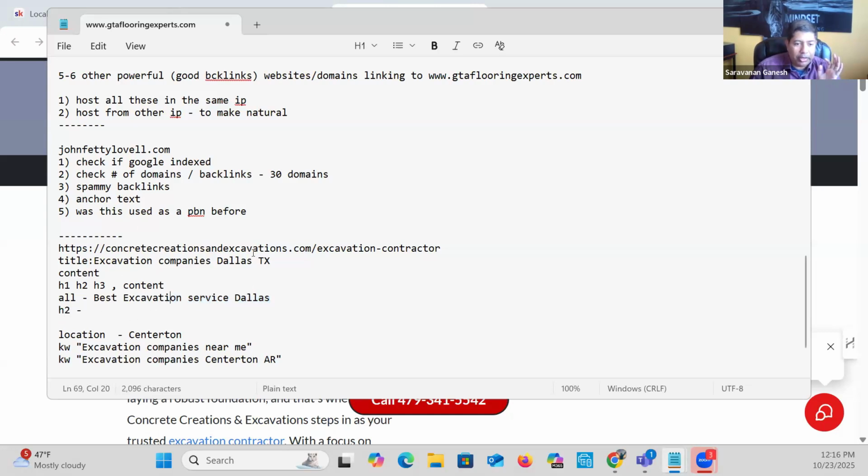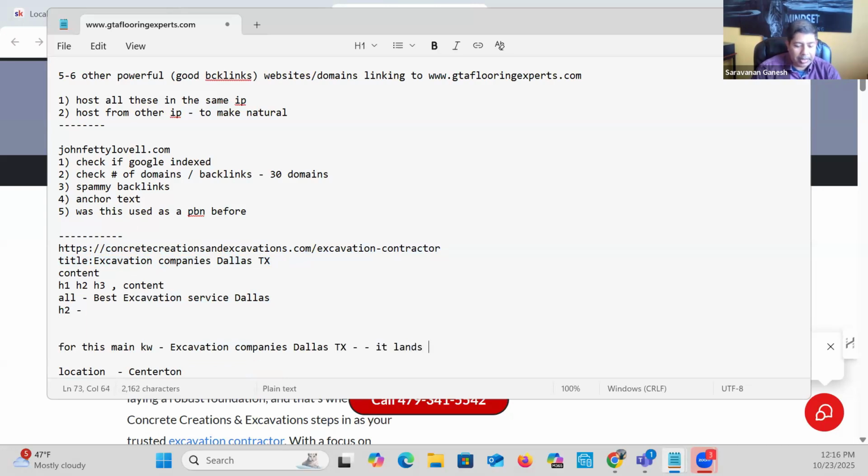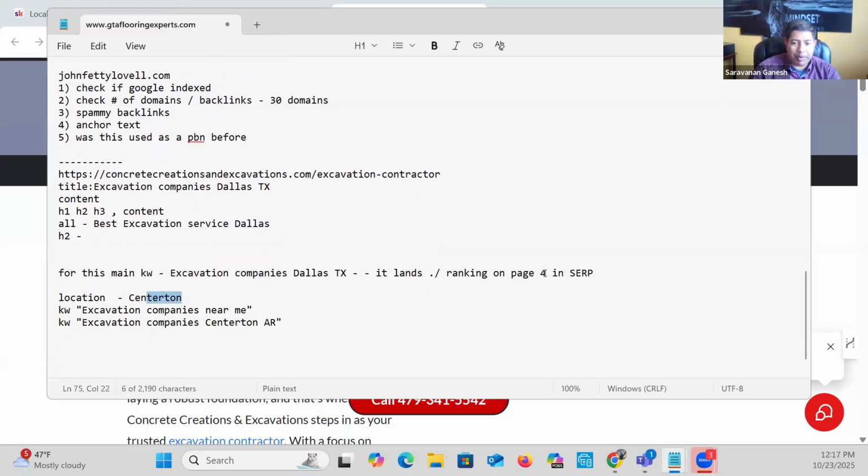Okay. And so when you do all this, let's just say for this main keyword, just with on page, maybe it lands, when I say it, the main keyword is ranking on page 4 in the search engines results page. Does that make sense? In the Google search results, right? If it's Centerton already, you may already be on page 1, maybe bottom of page 1. I'm just saying Dallas now because it's more competitive. So then when you use PBNs, it may make sense.